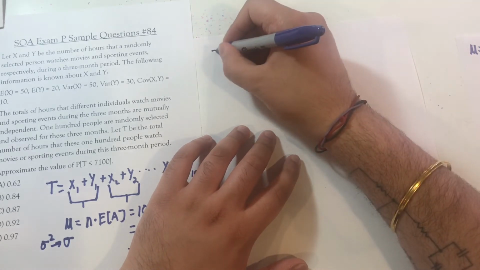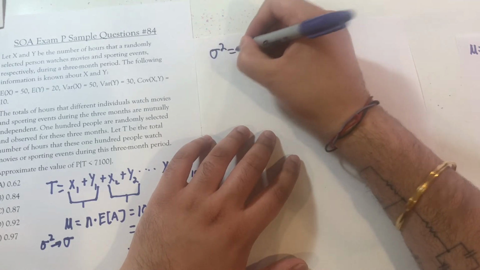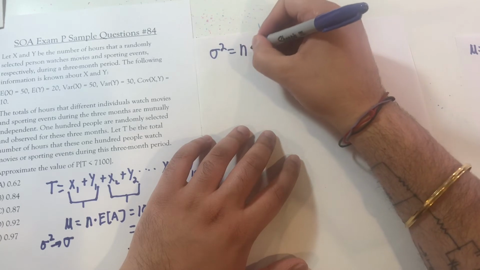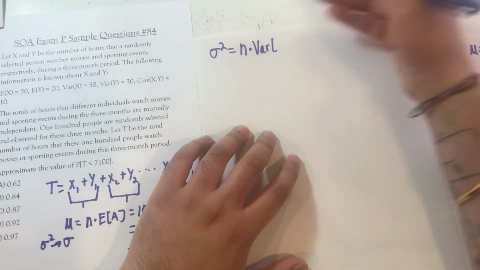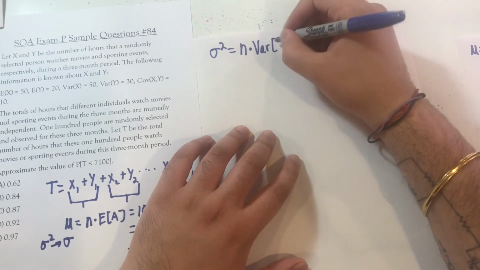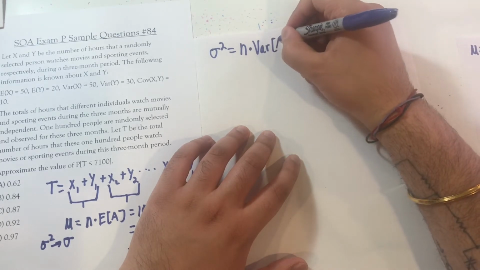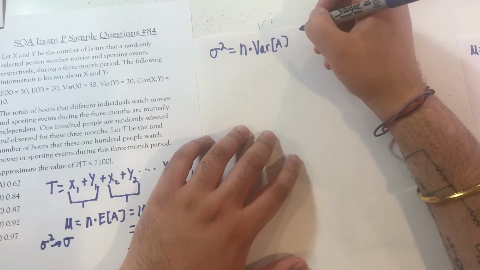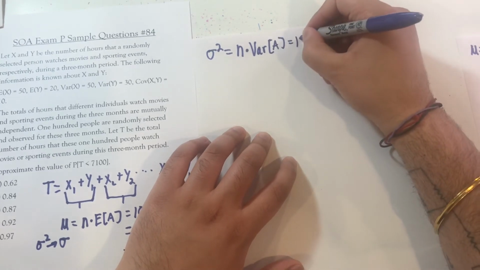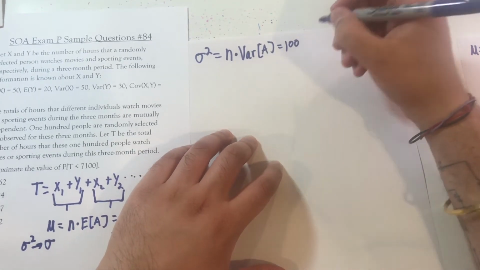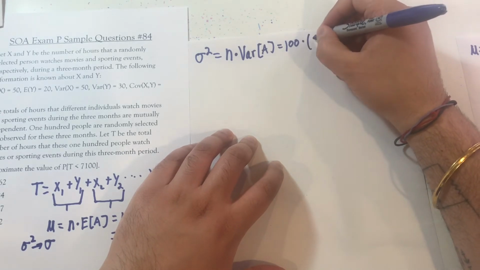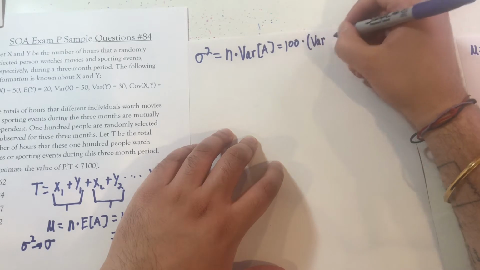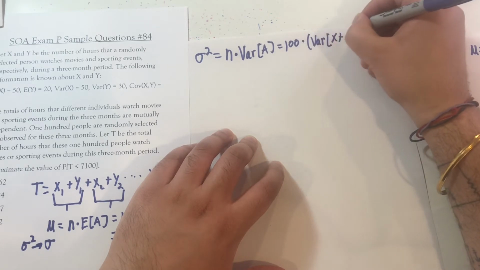So the variance of the total is going to be equal to n multiplied by the variance of each individual, right? Because they're identical, we can do this, of, let's say, again, A. Now, this is 100, the number of individuals we have, multiplied by the variance of X plus Y.